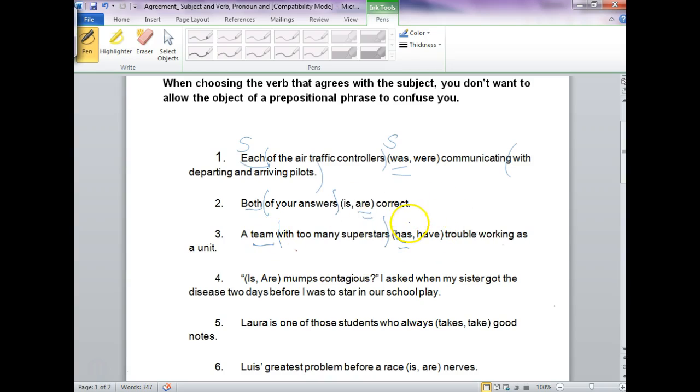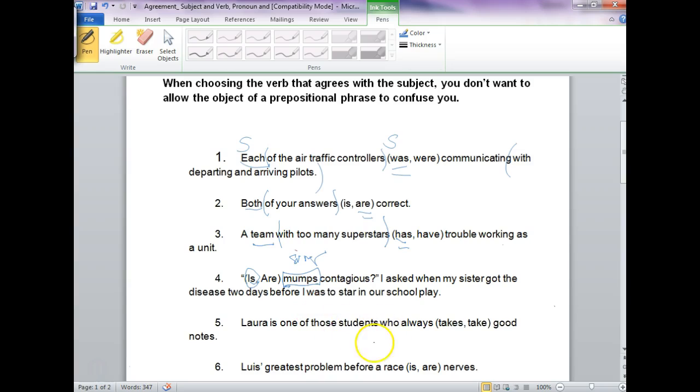A team has. Number 4, we learned mumps is like saying flu, right? Even though it looks plural because it has an S on it, we're going to treat it like a singular because it's a disease. So you could replace it with the flu. And then we would know that if this is singular, like the flu, we would choose is as the verb.